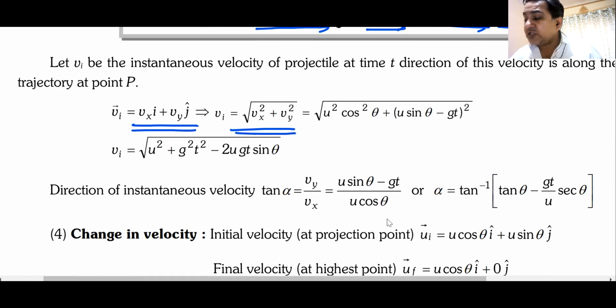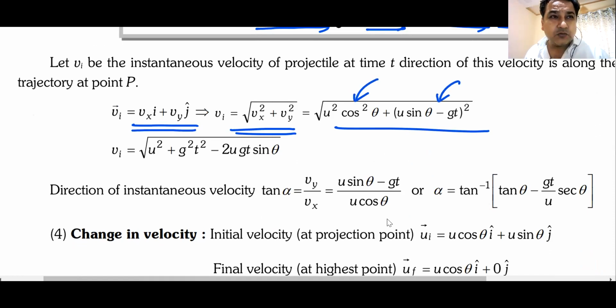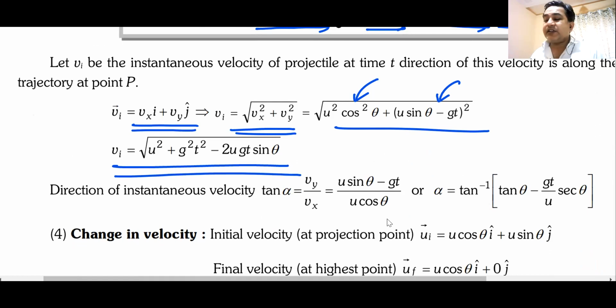The magnitude of this velocity will be root over Vx squared plus Vy squared, which can be written in this fashion. Vx will always remain the same as Ux. Vy is Uy minus gt. Uy is u sin theta. So this is the magnitude of velocity at any instant. You can remember this shortcut formula. If you want, you can note it down, else you can always derive it. I don't know how much time you will get to derive it, so if you can remember it, well and good.